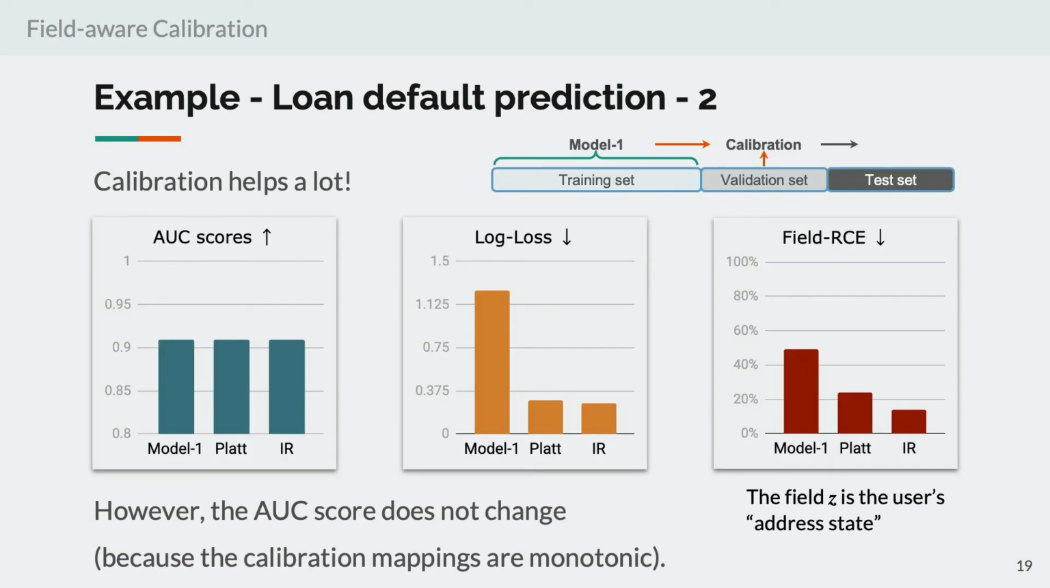Now we show the results. First, we see that the calibration error of Model 1 is very large. The field level relative calibration error, the field RCE, is about 50%, which is obviously unacceptable. But fortunately, calibration helps a lot. By using Platt scaling or isotonic regression, log loss as well as the field RCE can be lowered. However, since the calibration mappings are monotonic, the AUC score does not change.